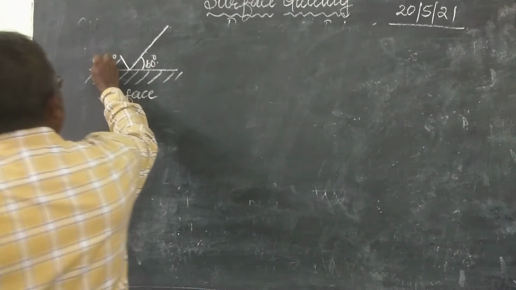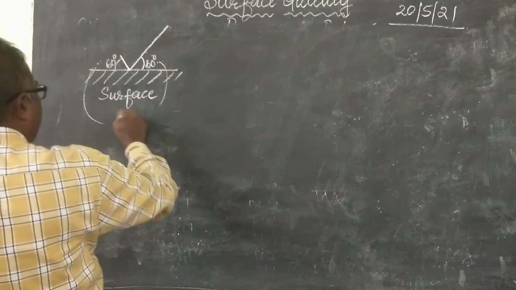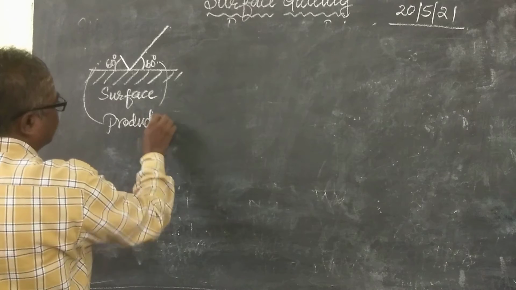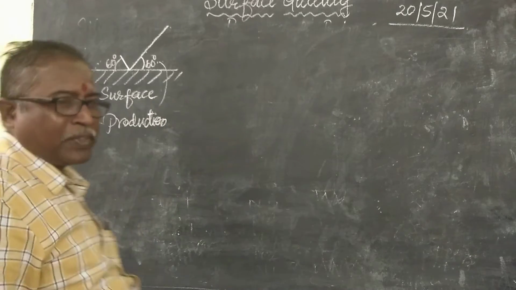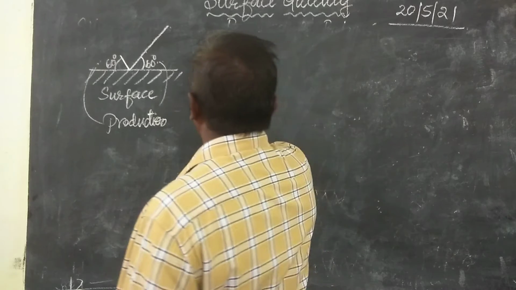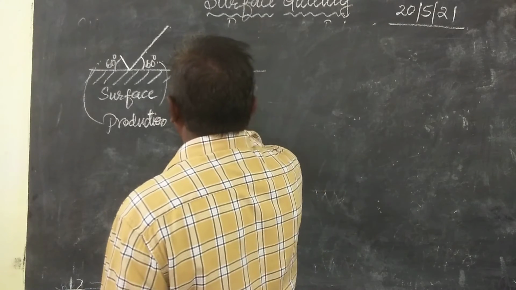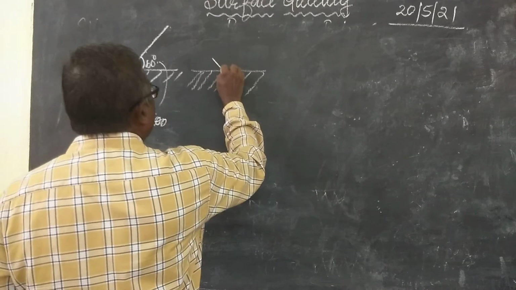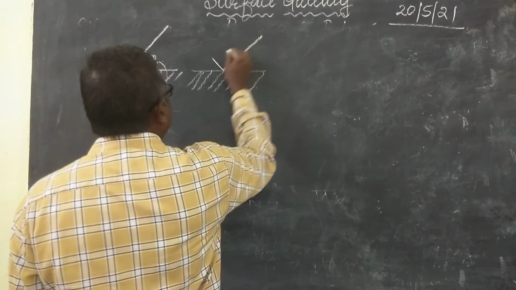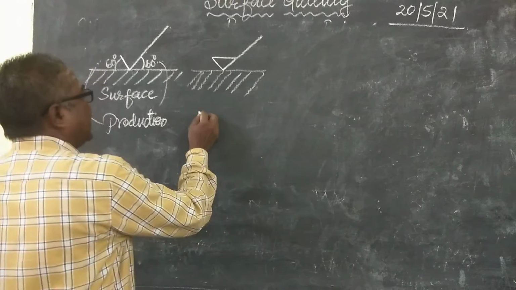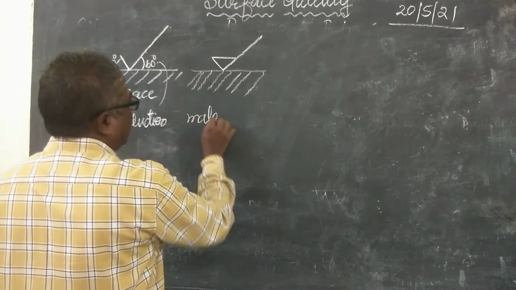Then this side and this side also indicate production methods. Production will come later on; I will explain. Second, when the triangle is like this, with the lines like this, after this triangle, this indicates material removal by machining.